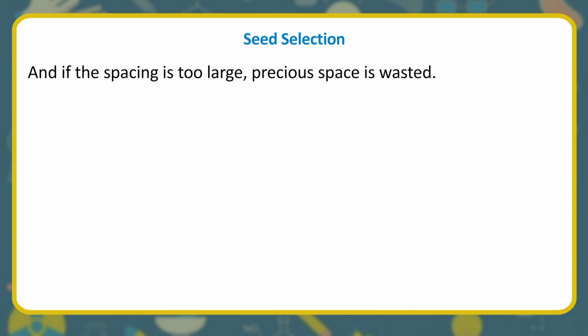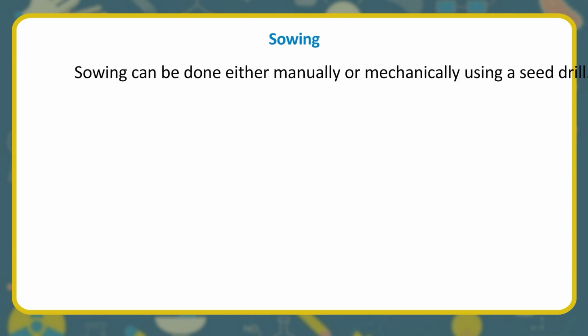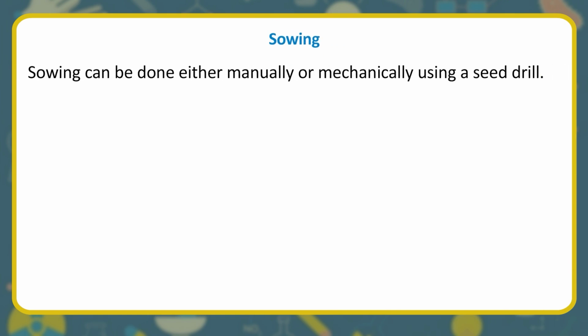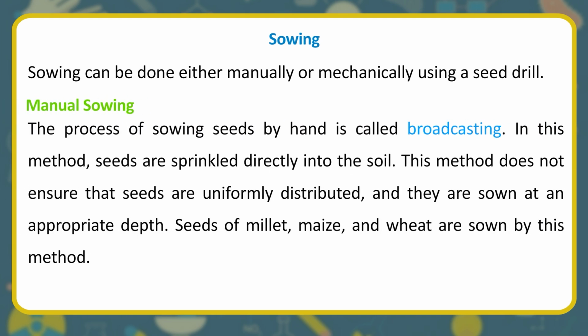And if the spacing is too large, precious space is wasted. Sowing. Sowing can be done either manually or mechanically using a seed drill. Manual sowing. The process of sowing seeds by hand is called broadcasting. In this method, seeds are sprinkled directly into the soil. This method does not ensure that seeds are uniformly distributed, or sown at an appropriate depth. Seeds of millet, maize, and wheat are sown by this method.